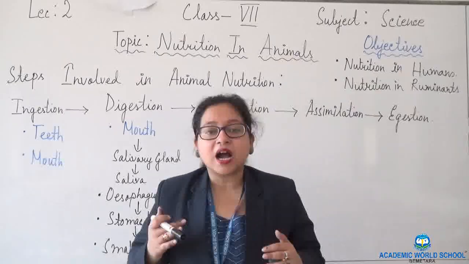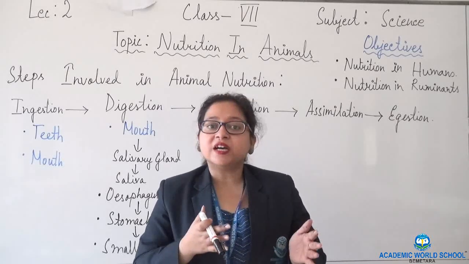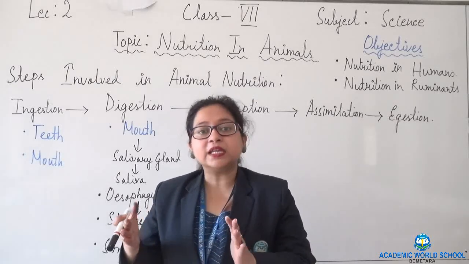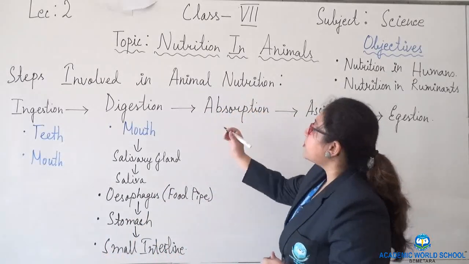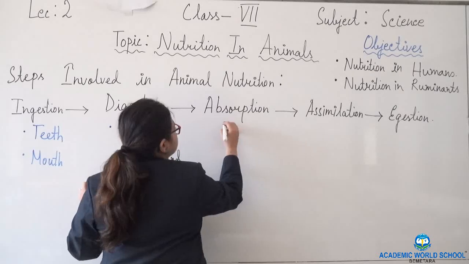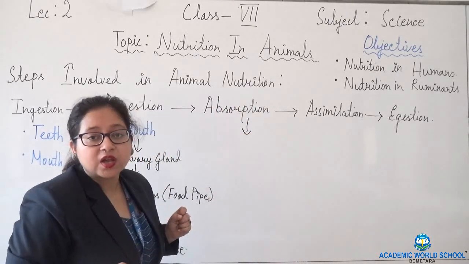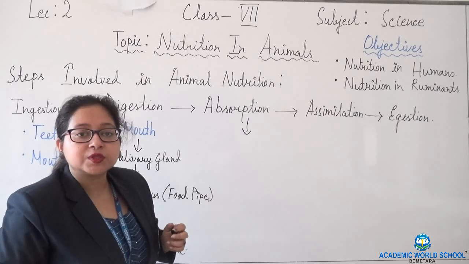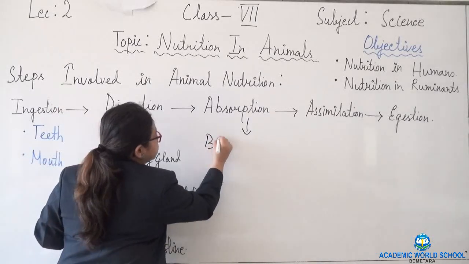Now what happens after the food is digested? The food is broken down completely into smaller pieces. Now comes the next step, where absorption takes place. What happens in absorption? In absorption, blood